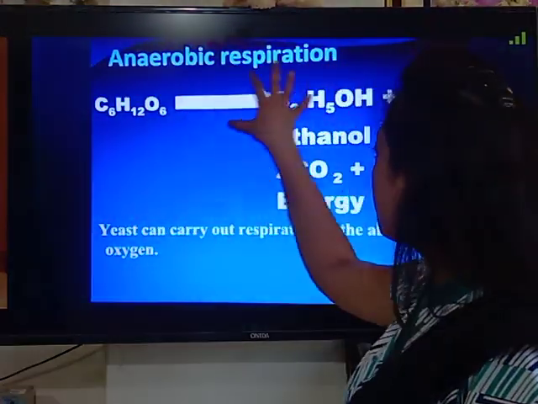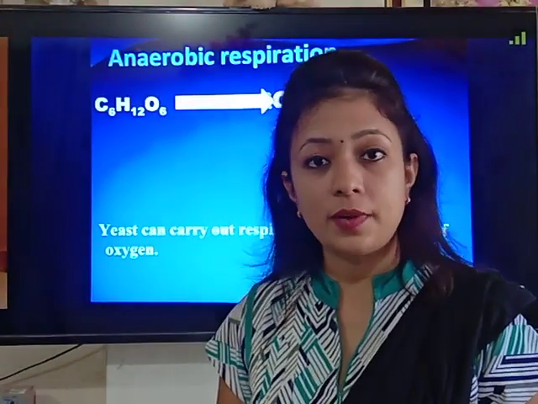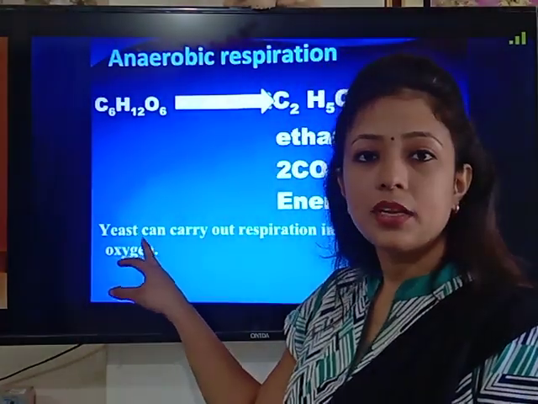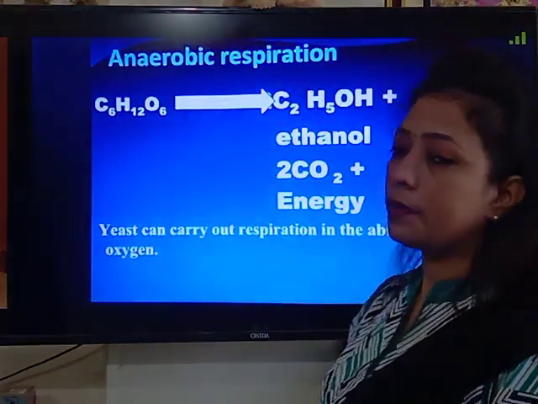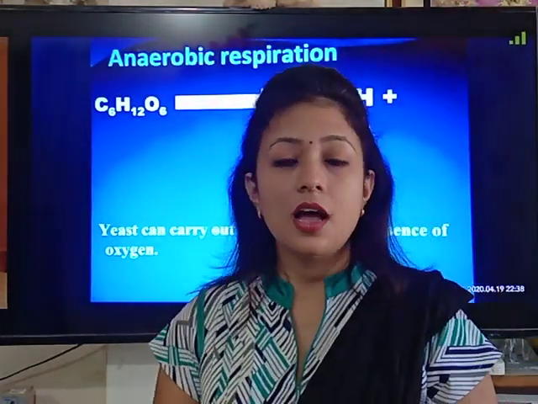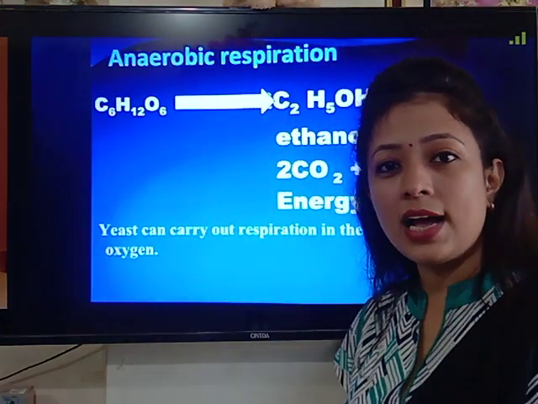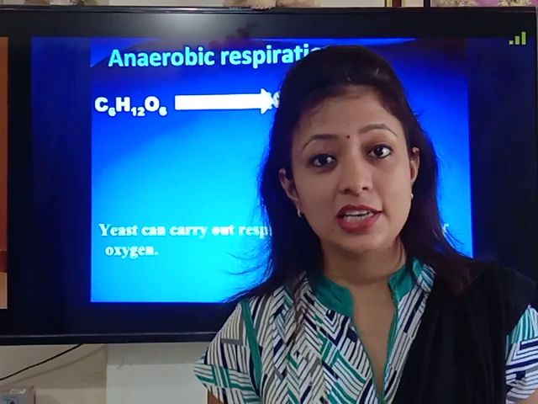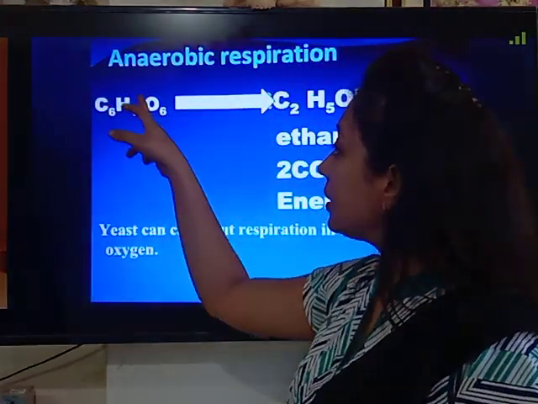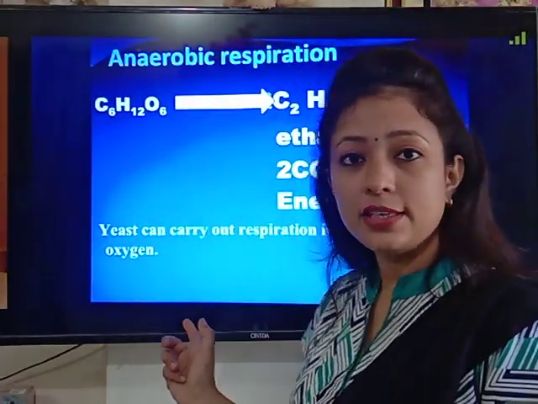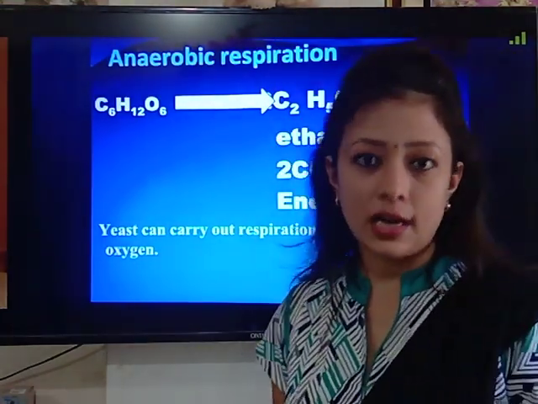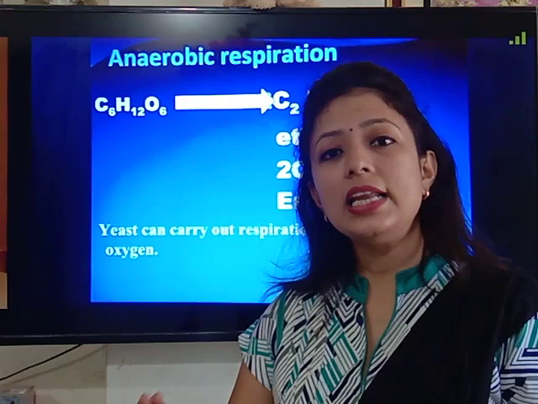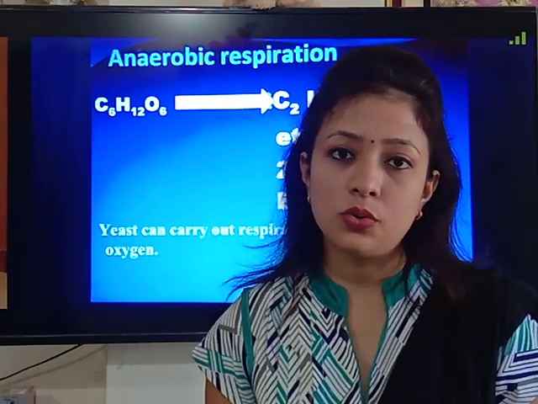So this complete process takes place in the cytoplasm of yeast, where no mitochondria are involved. And hence this process is called anaerobic respiration, children. Now this process is also called incomplete oxidation of glucose. Incomplete oxidation, because the 6 carbon containing compound breaks into a 2 carbon containing compound, that is ethanol, not into 1 carbon containing compound. So it is incomplete oxidation of glucose.